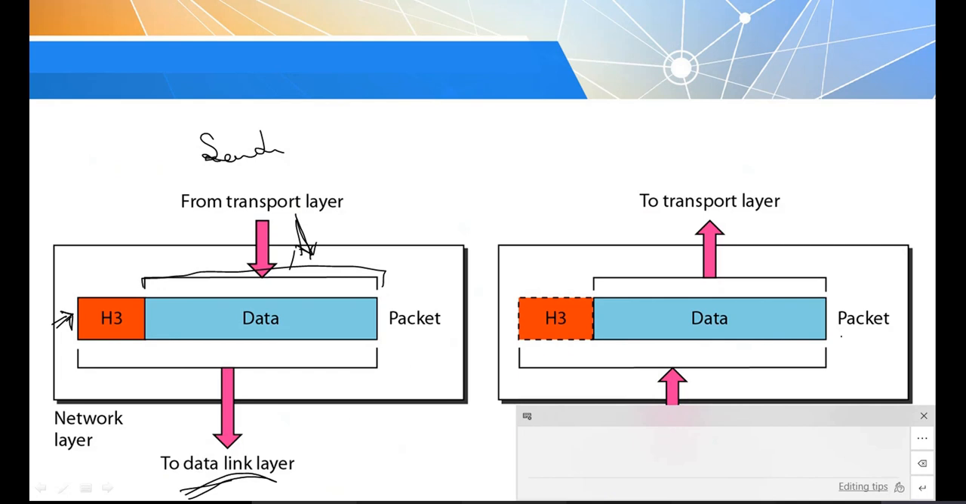Now the reverse operation is going to happen at the receiver side. The data is received from the data link layer in the form of a packet. It will extract the header part and perform the required operation, and the data alone is transferred to the transport layer. Is it clear? So this is how the actual transmission of data takes place at the network layer.